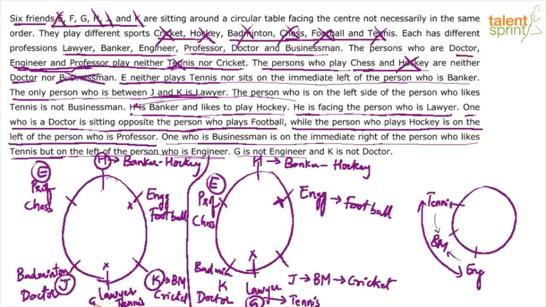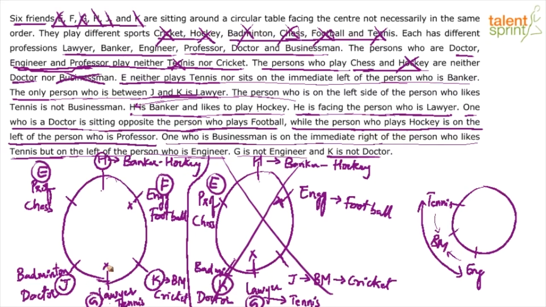Similarly, G is not engineer, so G has to be lawyer. K is not doctor. Anyway, we have figured out. Look at this. K is not doctor means what? The second case will get eliminated, because in the second case we are getting K as the doctor. Yes or no? So second case eliminated. The first one is correct. And the only person left out now is F. Who is F? F is the engineer.